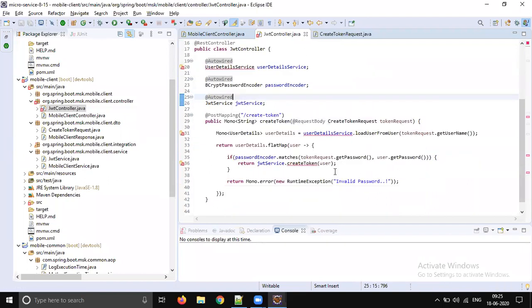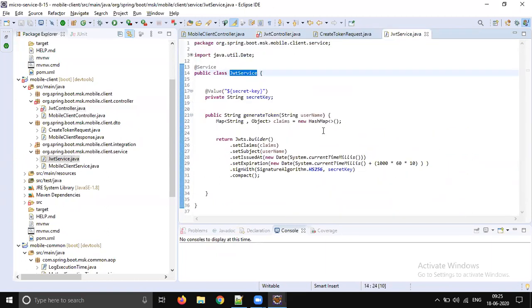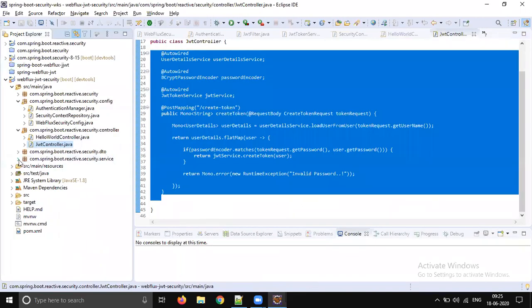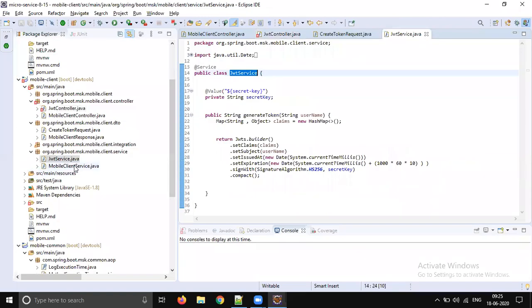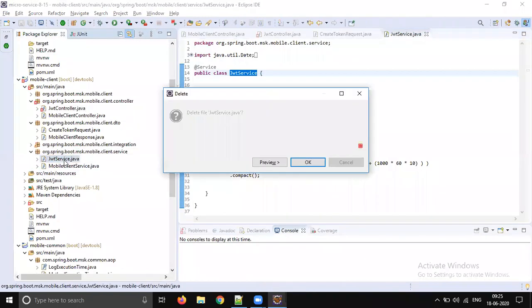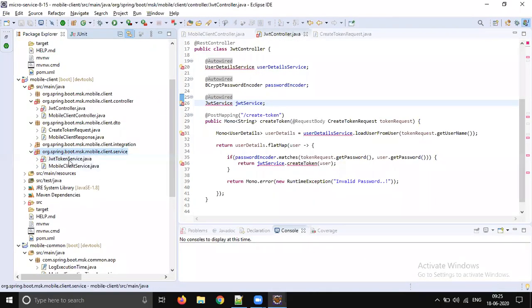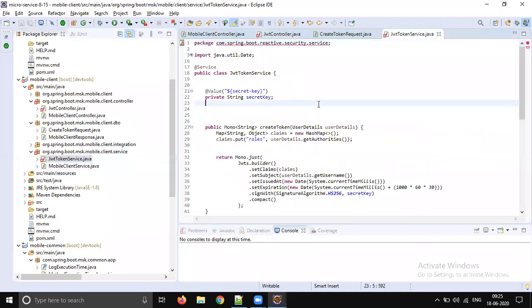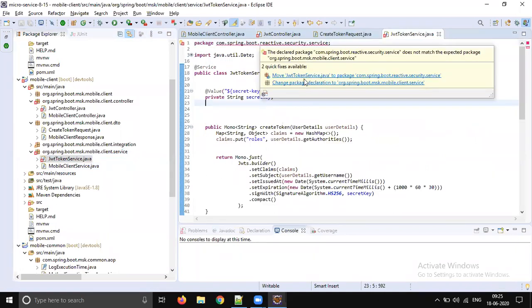The only part which is missing here is what it is doing. We have only one method. Let's copy that entire class, the token service class. Then keep yesterday's class. Let's change the package.